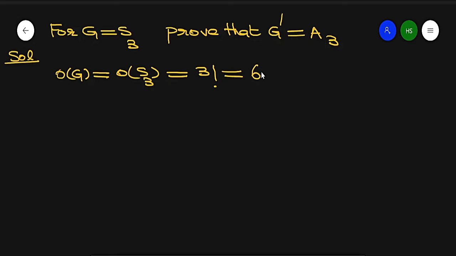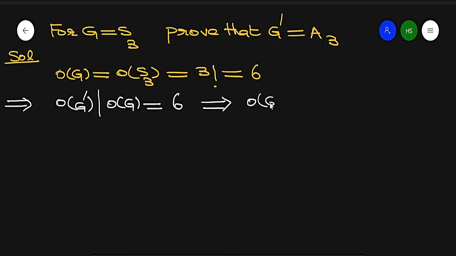Now what is G dash? It is the commutator subgroup of G. By Lagrange's theorem, the order of G dash divides the order of G. What is the order of G? 6. So what are its possibilities? Its possibilities are 1, 2, 3 or 6. So we have 4 possibilities.